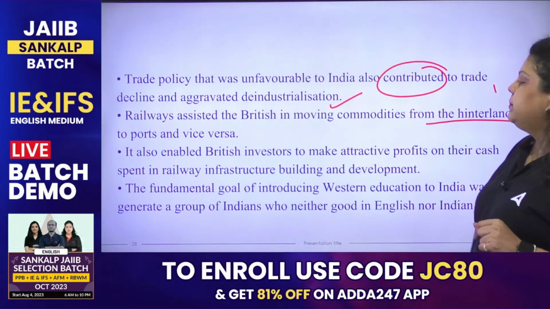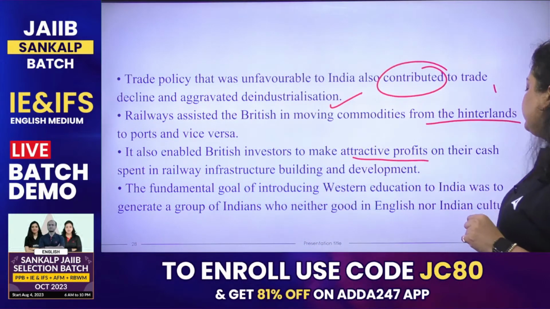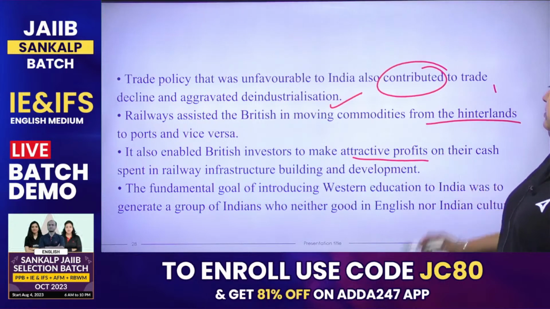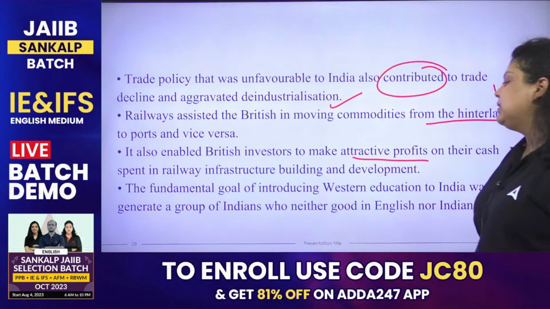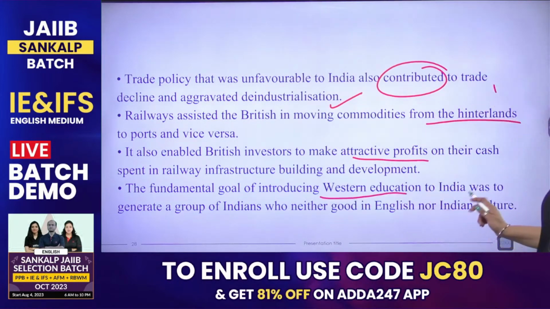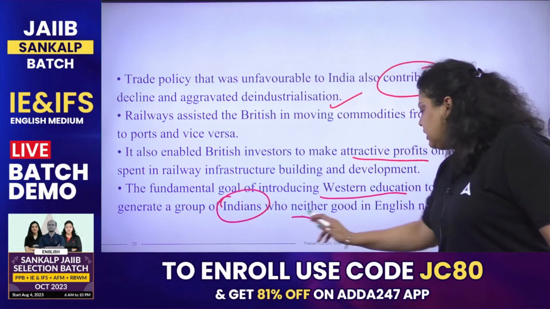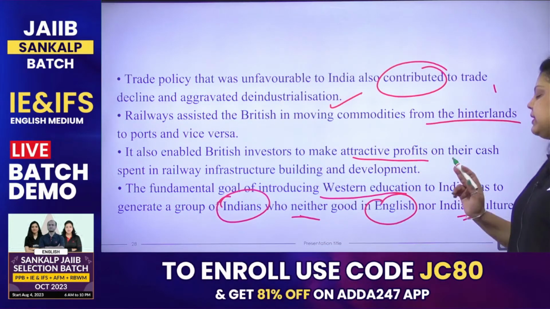It also enabled British investors to make attractive profits on their cash spent on railway infrastructure, building and development. So whatever they invested on the infrastructure of railways, they earned a better return on the investment. Now, the fundamental goal of introducing Western education to India was to generate a group of Indians who were neither good in English nor in Indian culture.